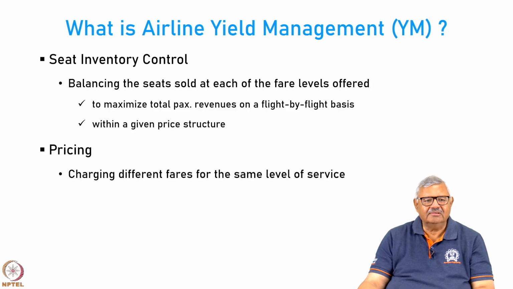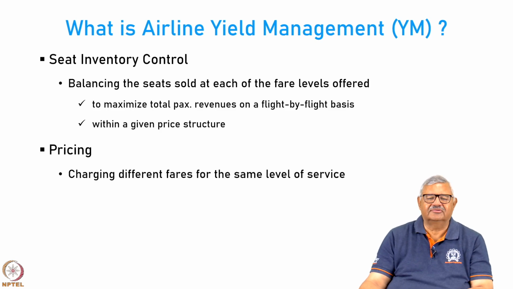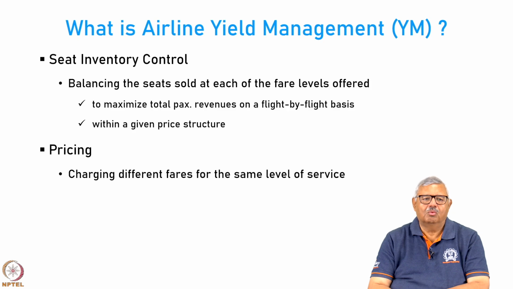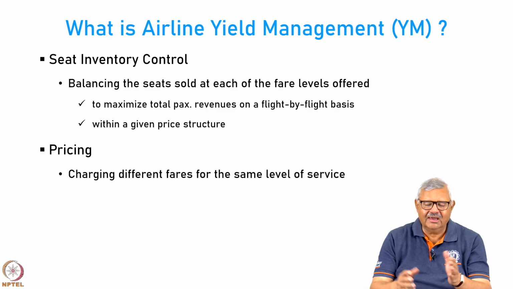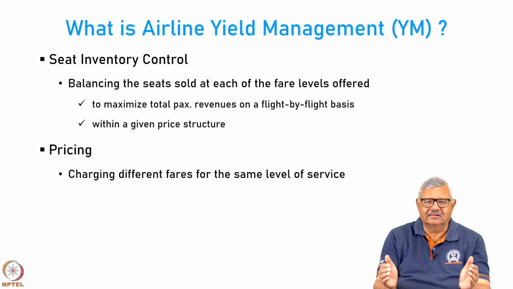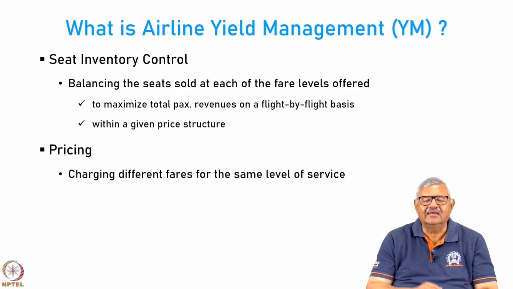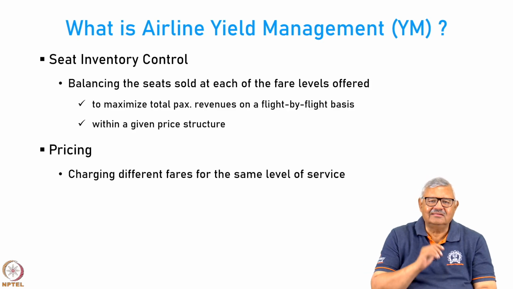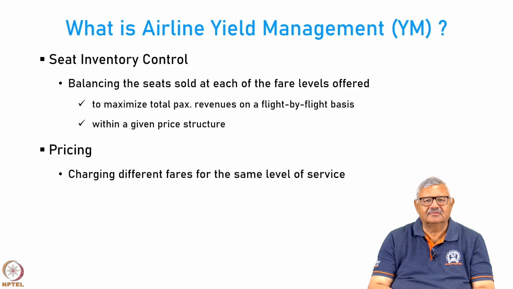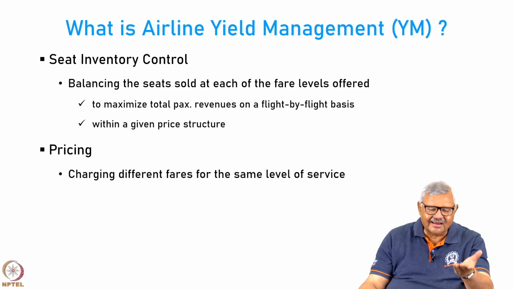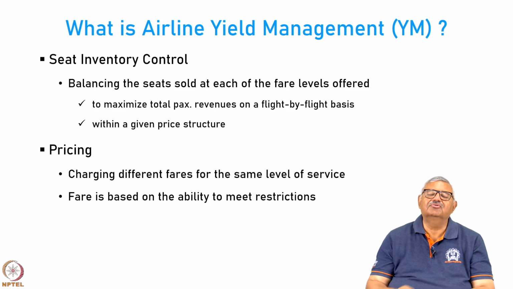Now, what is meant by pricing? Charging different fares for the same level of service. You might wonder, why is it so? Why is the airline charging different fares for giving the same level of service? Why are the rates of the economy class, which offers the same facility, different? Forget about facilities like a window seat or an aisle seat or more legroom, those are different things. But the seat is the same, the facility is the same, and that is exactly what yield management is: how you can use the same inventory to get more and more revenue out of it.